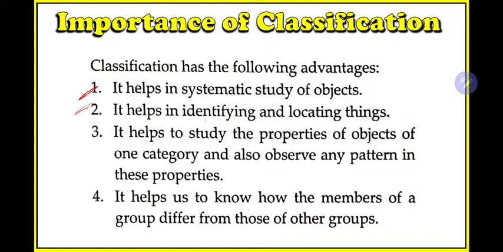It helps in identifying and locating things. So if you classify things in a systematic way, whenever you need, you can identify, okay, on this shelf or on this table I have kept this book, so you can locate and identify things more easily. It helps to study the properties of objects of one category and also observe any pattern in these properties.